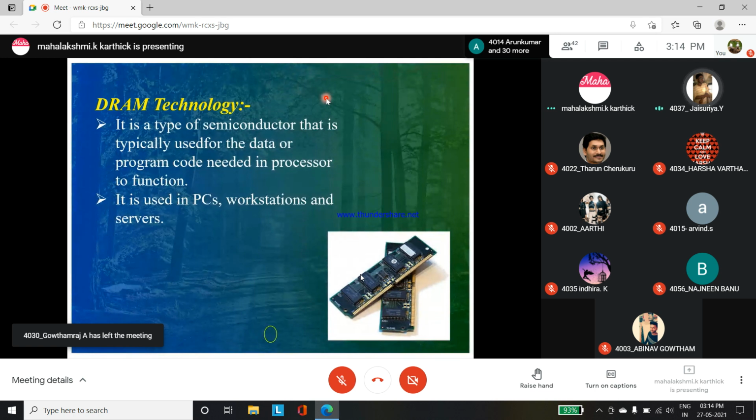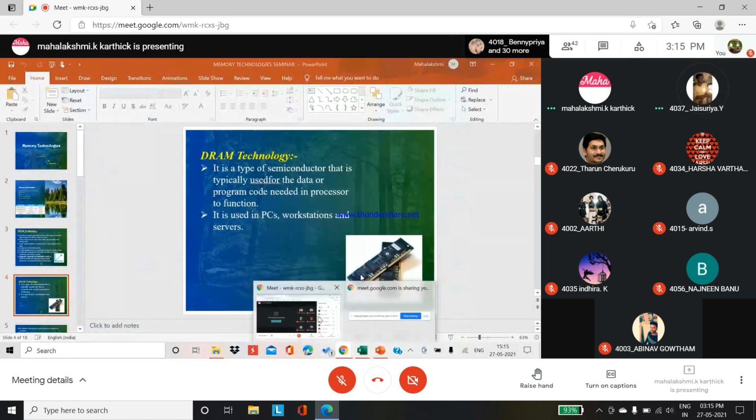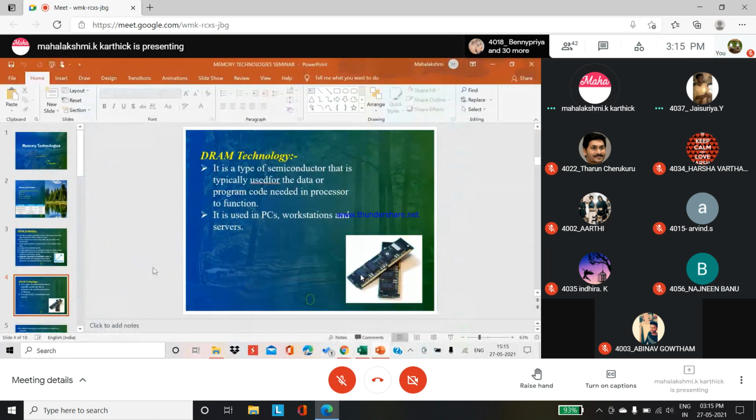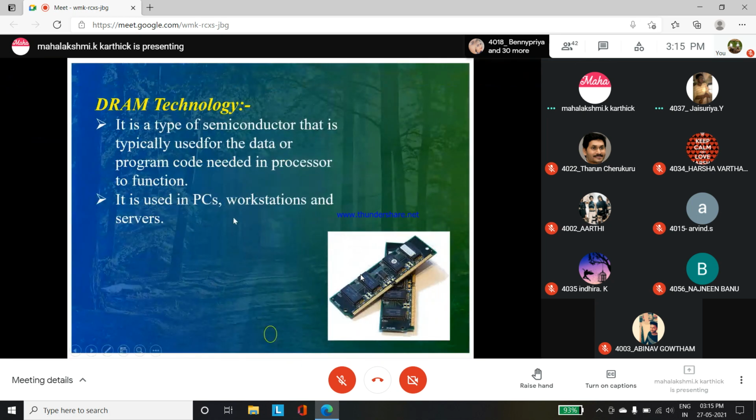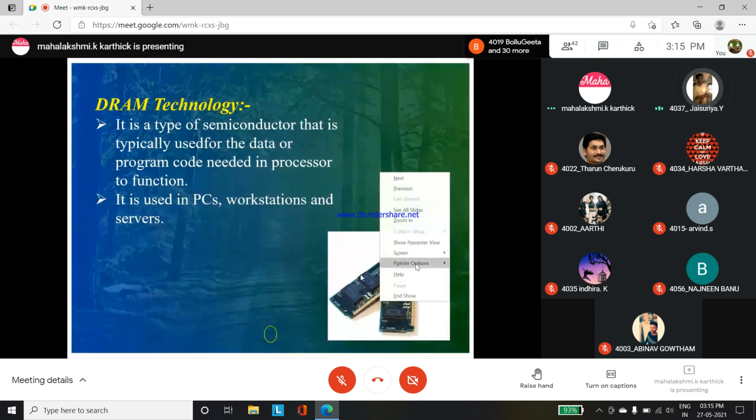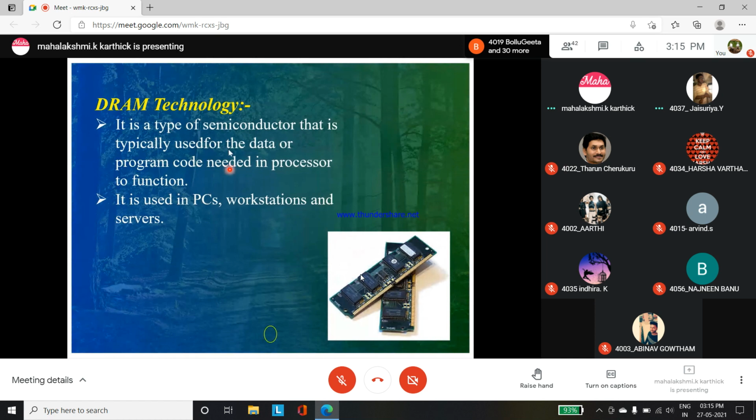So next we go for dynamic random access memory. It is a type of semiconductor memory used for data and program code needed by the processor to function, and this DRAM is used in our PCs, workstations, servers and several more systems.